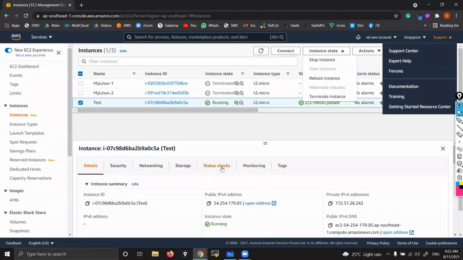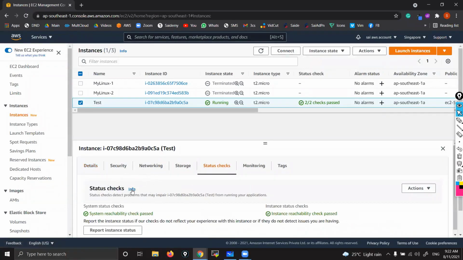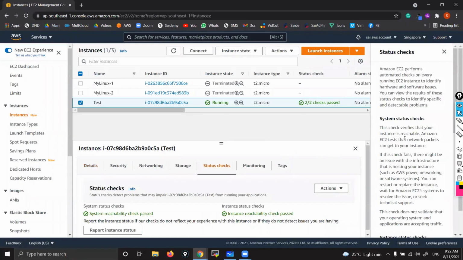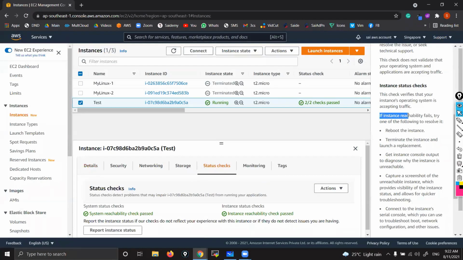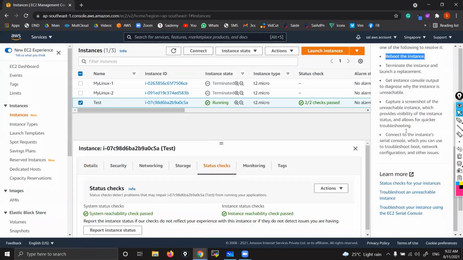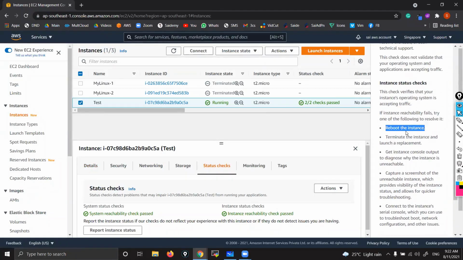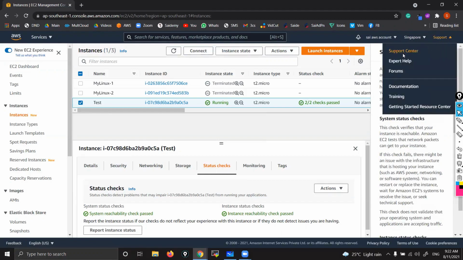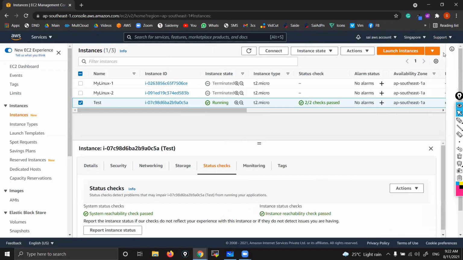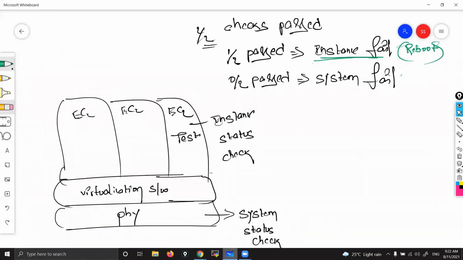If you verify, go to status checks, and click here, info. Now you can see the instance status checks. If instance reachability fails, try one of the following: reboot the instance. This is the main option that we follow. If it is still not working, then you can click here, report instance status, or directly contact the support center. They will troubleshoot from there. If it is not in our hands, then they will troubleshoot.